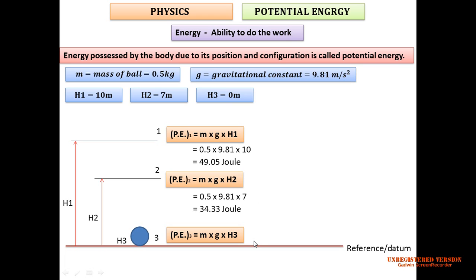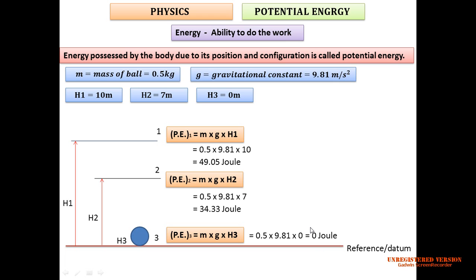Again my question is, if we reach point number 3, now what is the mass? 0.5, g is 9.81 and H3 is 0, so that value would be 0 joule. Joule is the unit of potential energy. Here the energy will be 0. Earlier it had energy of 49.05, and it becomes 0 now.